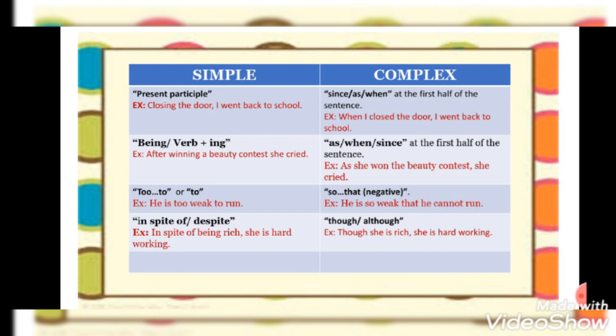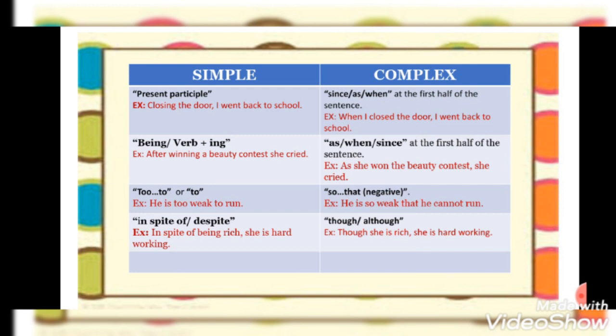Again, in the same way, if the sentence has verb plus ing, our complex sentence will have as, when, or since. The example: after winning a beauty contest, she cried. As she won the beauty contest, she cried.